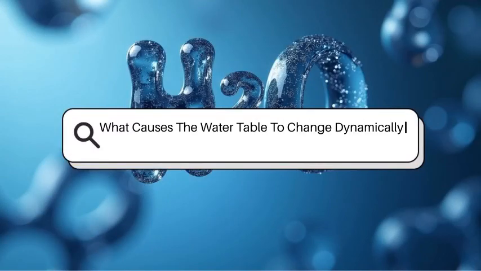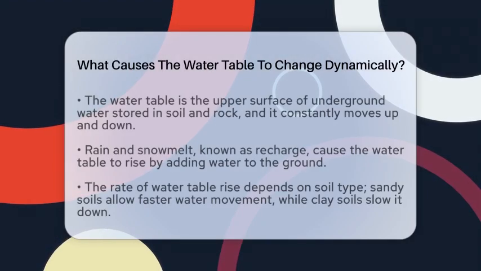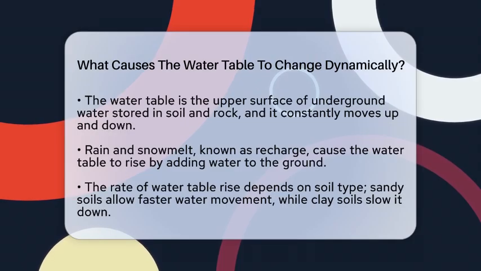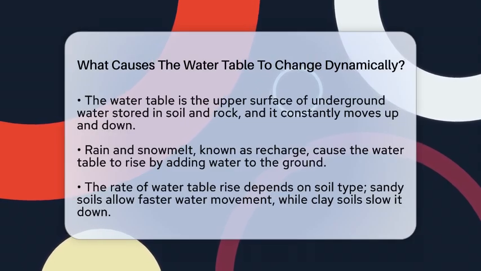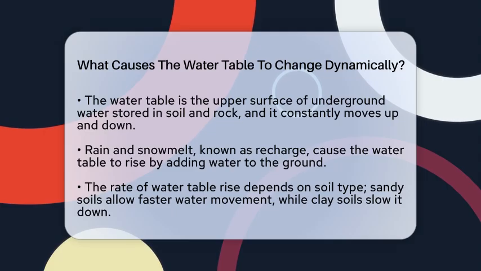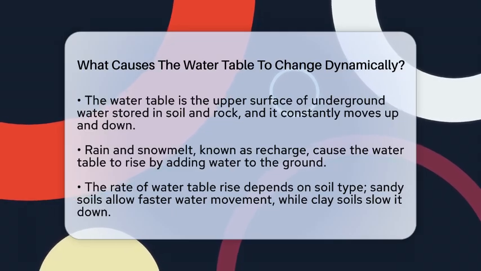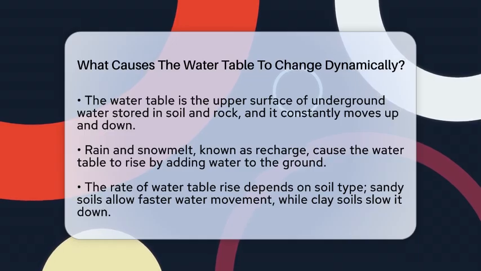What causes the water table to change dynamically? Imagine standing on a piece of land and watching the ground level shift up and down like a heartbeat. That's because the water table is always moving. It's the top surface of the underground water stored in soil and rock. This level isn't fixed. It changes all the time based on many natural and human factors.